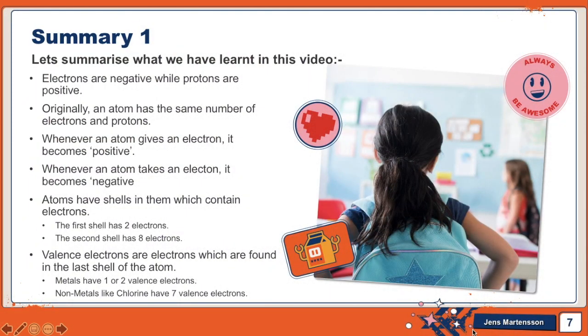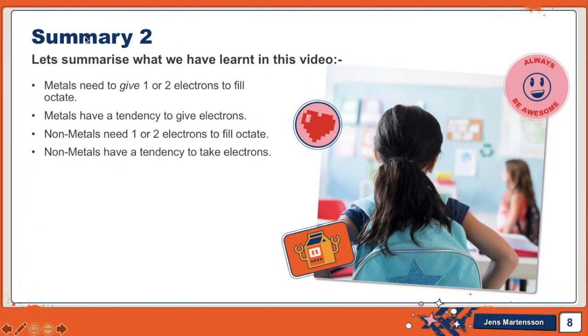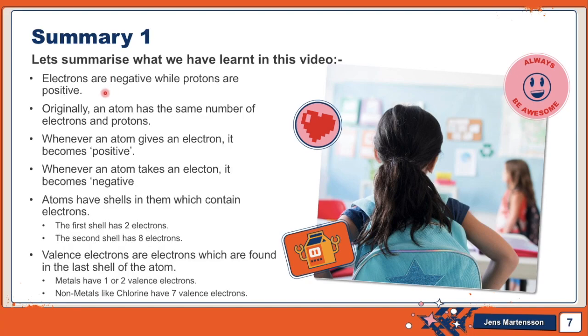So here we are back at our PPT. Let's take a brief summary of this. Electrons are negative while protons are positive. This was the first thing we had learned. Originally an atom has the same number of electrons and protons. Whenever an atom gives an electron, it becomes positive. Whenever an atom takes an electron, it becomes negative. Atoms have shells in them which contain electrons. The first shell has 2 electrons, the second shell has 8 electrons, and the third shell has 18 electrons.